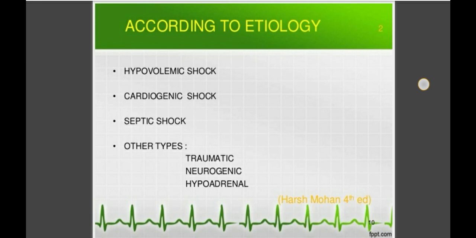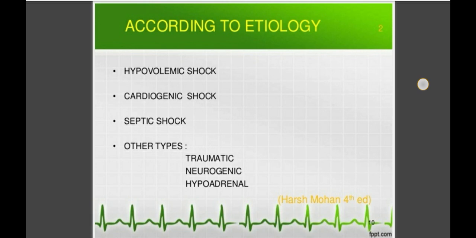But the main difference between hypovolemic shock and cardiogenic shock is that in hypovolemic shock there is actual reduction of blood volume, but in cardiogenic shock there is no actual reduction of blood volume. There is a decrease in the cardiac output due to the different diseases of the heart.